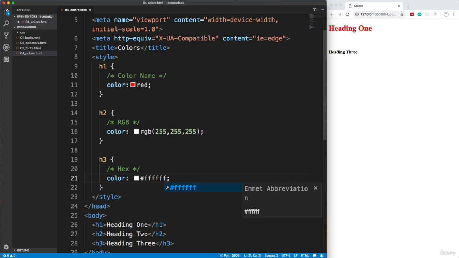Now, just like RGB, we have red, green, blue. In hexadecimal, we have red, the first two, green, the second two, and blue, the last two. So if I wanted red, I could do FF for red for the first two, and then 00 green, 00 blue, and that gives me red. Okay, if I wanted blue, I'd put F for the last two.